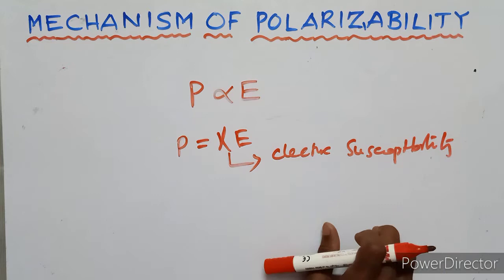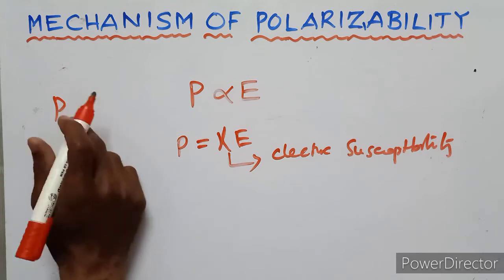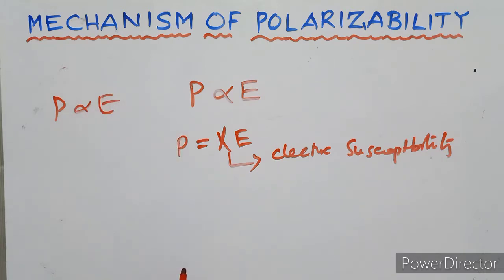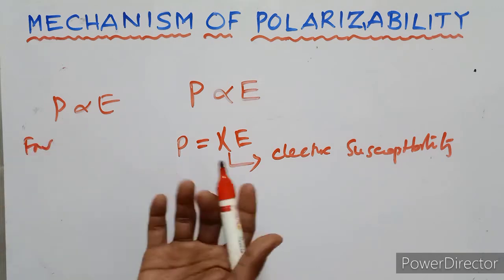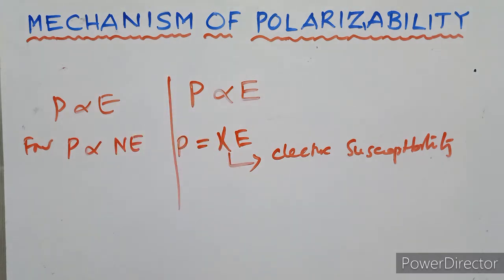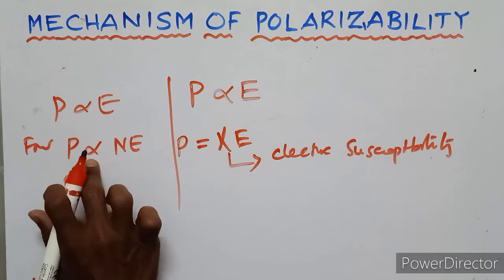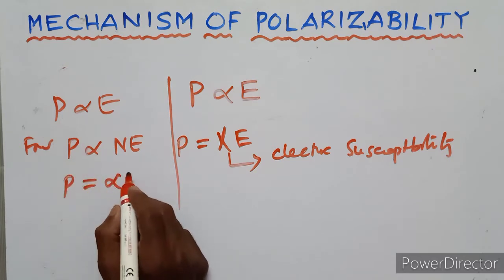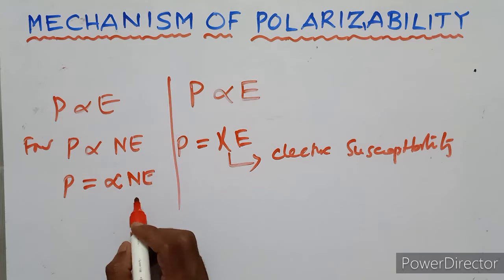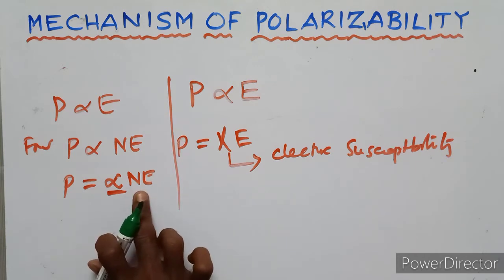For N number of atoms in the dielectric material, the polarization is directly proportional to N E. Removing the proportionality, P equals alpha N E. Here alpha is the polarizability and N is the number of atoms.